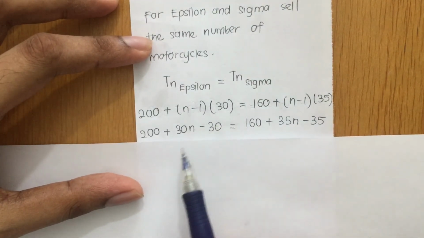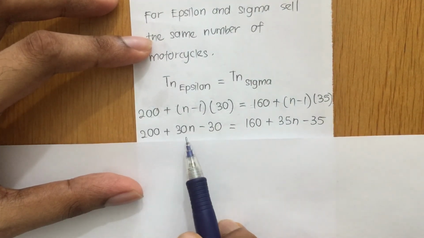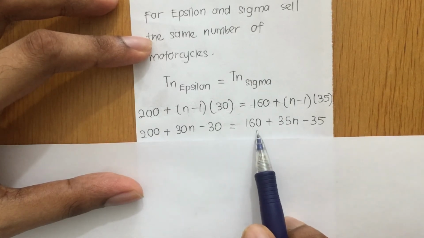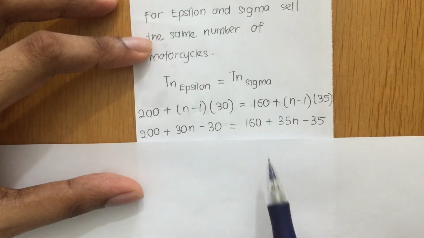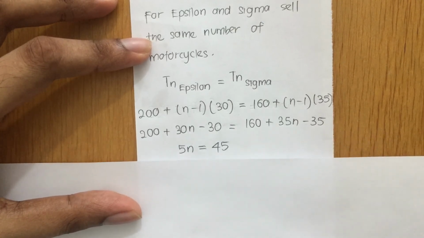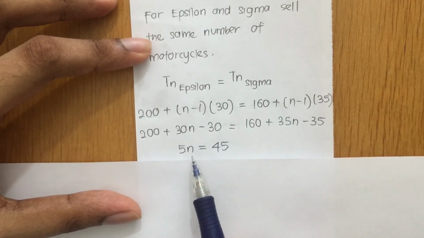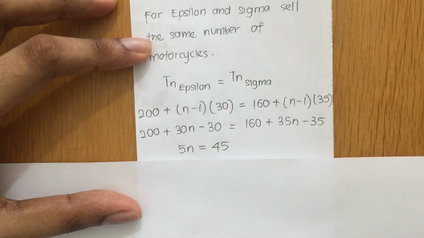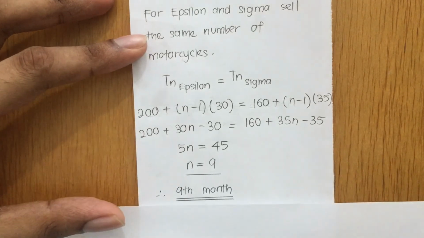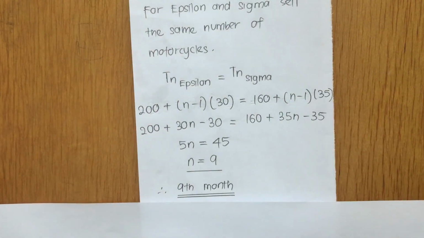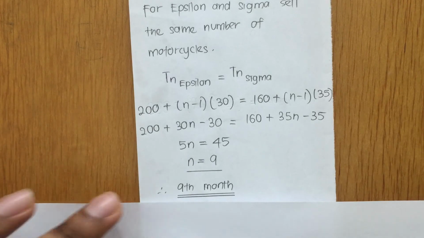You expand. So from here you get 200 plus 30n minus 30 is equal to 160 plus 35n minus 35. So it's a linear equation. From here you should get 5n is equal to 45. So how to get n? You divide 45 by 5. So from here you should get n is equal to 9. Therefore, the 9th month is the month where the sales of Epsilon and the sales of Sigma are the same, where they sell the same number of motorcycles. So this is your final answer, guys.